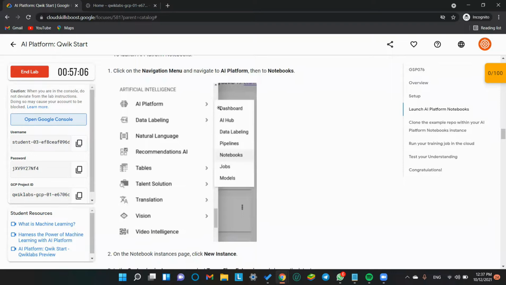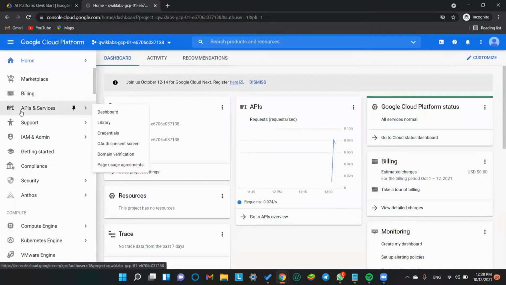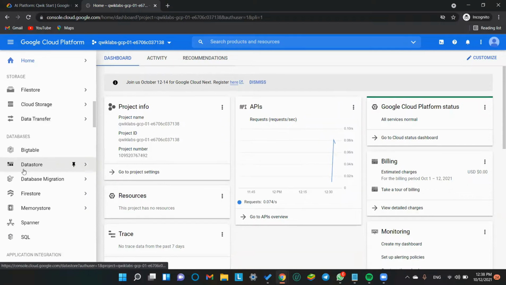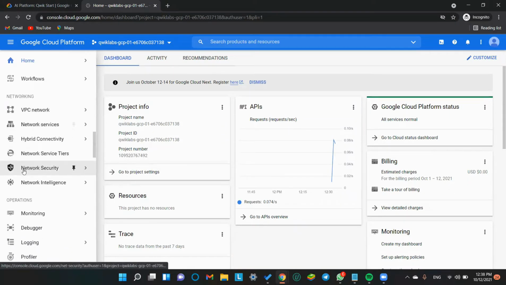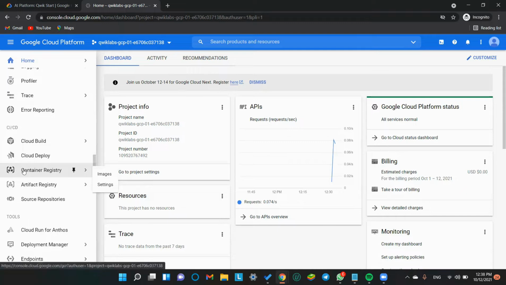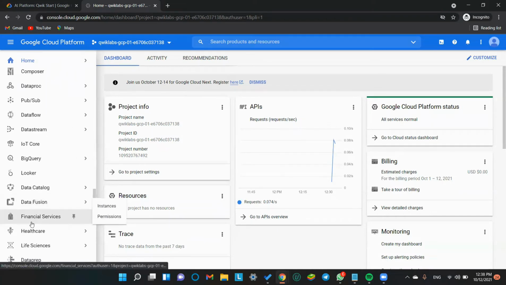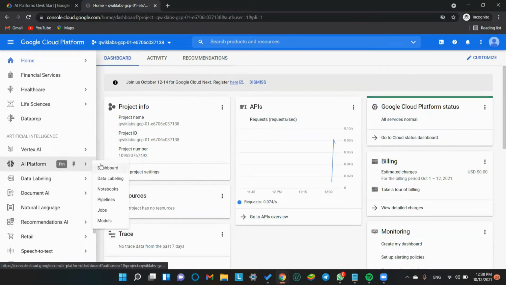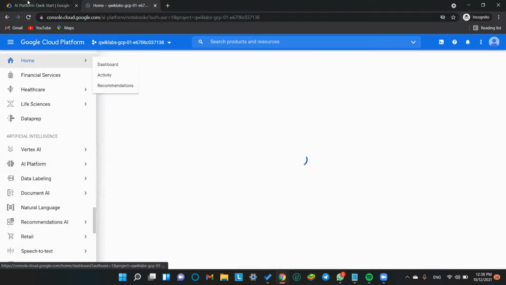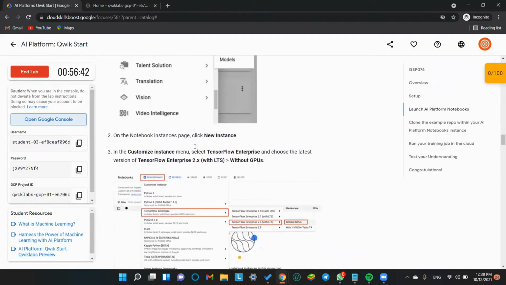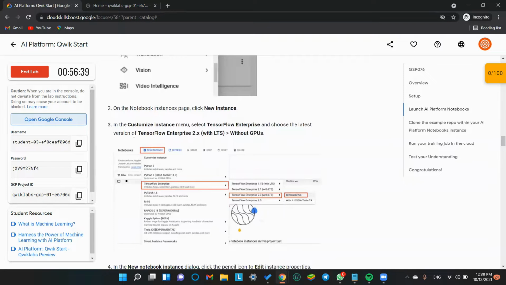What does this say in the navigation menu? Navigate to AI Platform, then to Notebooks. Here we are in the navigation. Okay, look for AI Platform. Okay, here we are, AI, and in AI Notebooks. Here we are in the Notebooks section. On the Notebooks section, click New Instance.